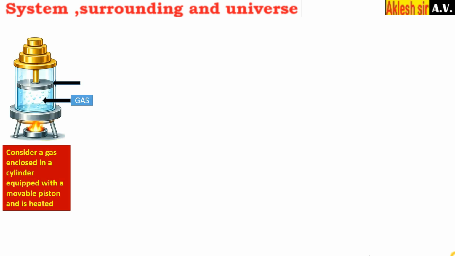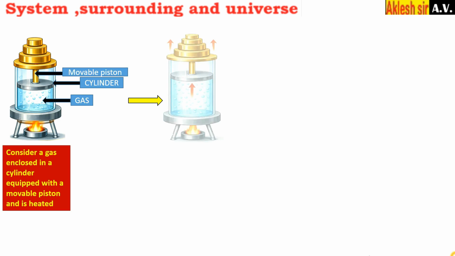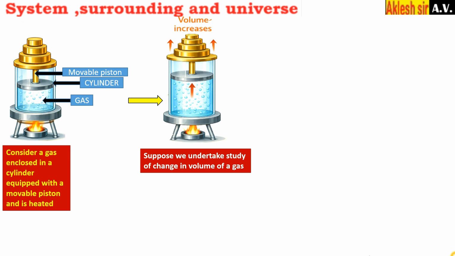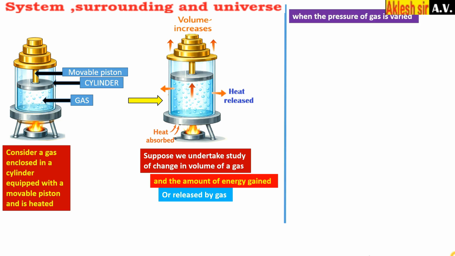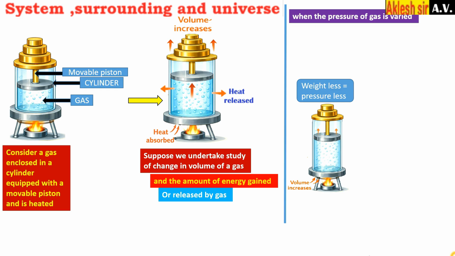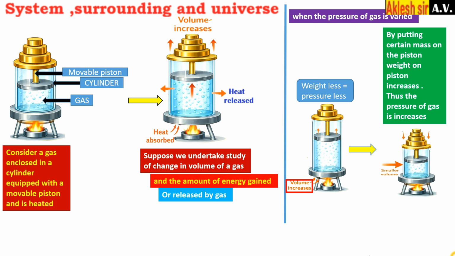Consider a gas enclosed in a cylinder equipped with a movable piston, and it is heated as shown in the diagram. Suppose we undertake a study of change in volume of a gas and the amount of energy gained or released by a gas when the pressure is varied. Here, weight is less, that is, pressure is less, therefore volume is more. And when a certain mass is put on the piston, there is an increase in the pressure. This causes the volume of gas to decrease.